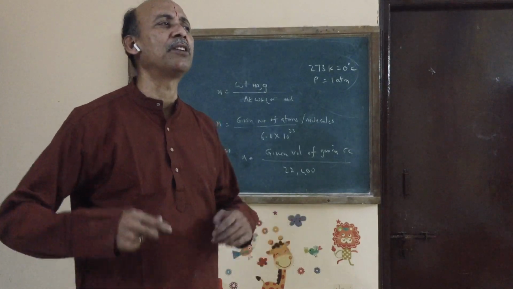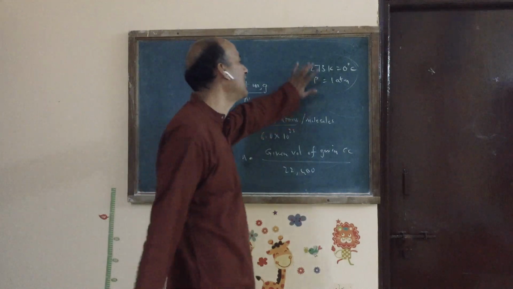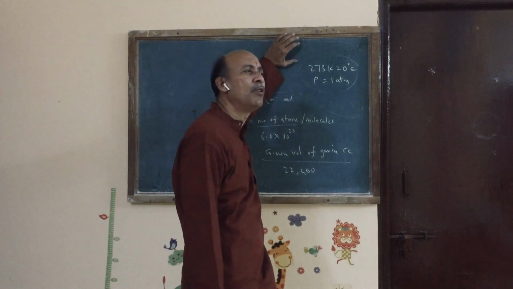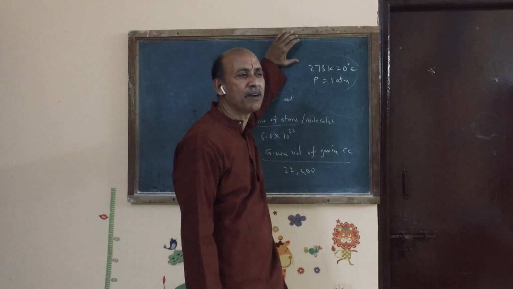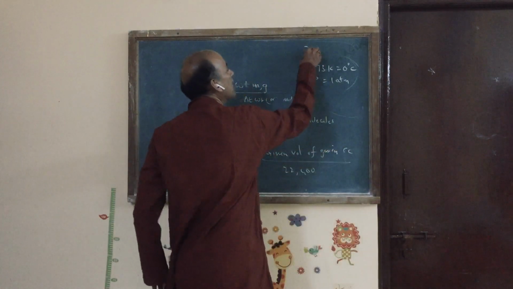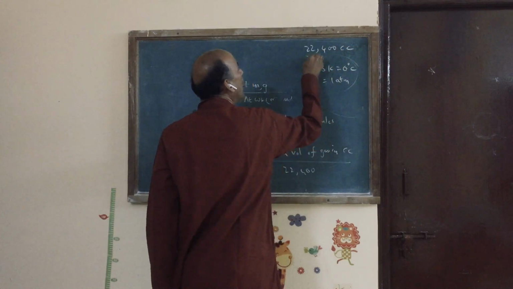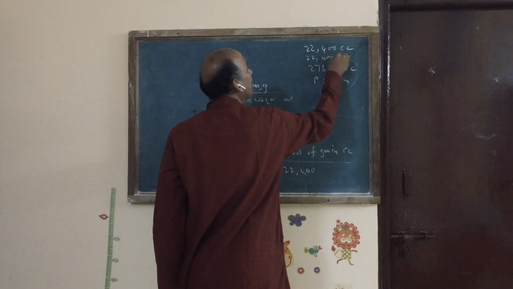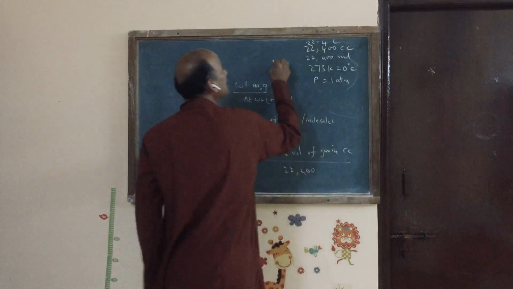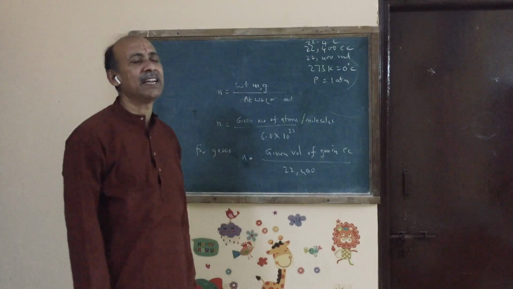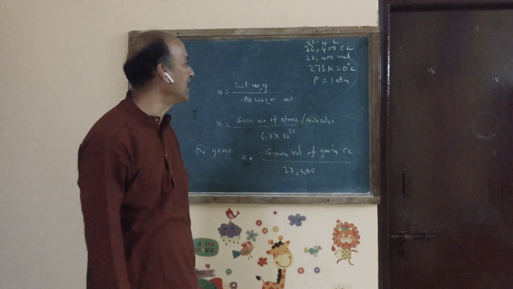A collection of Avogadro number of molecules. Under standard pressure and temperature, 1 mole of any gas, be it hydrogen gas, oxygen gas, carbon dioxide gas, any gas, occupies 22,400 cc volume or 22,400 ml volume or 22.4 liters volume. This is called the standard molar volume of any gas under standard conditions.